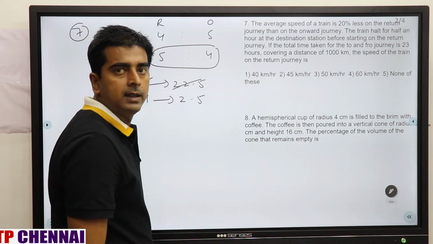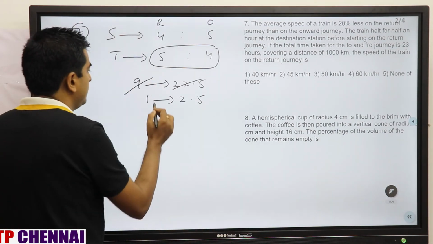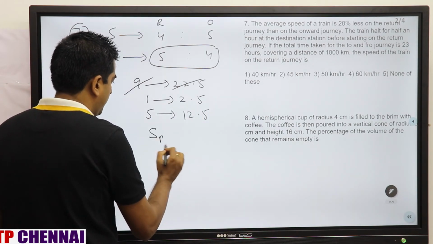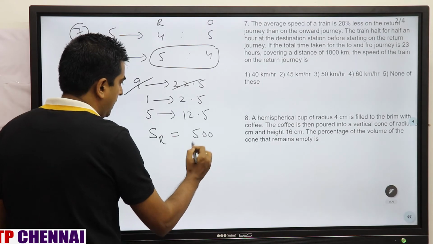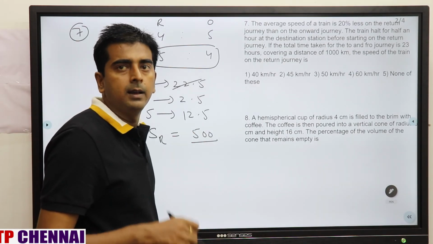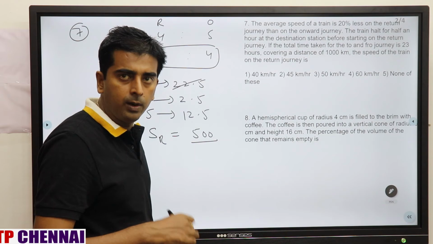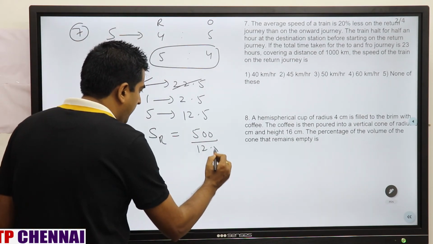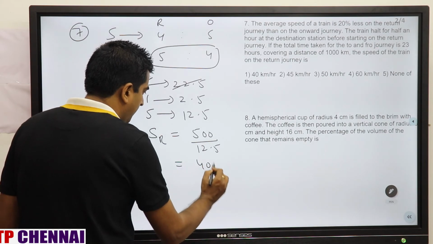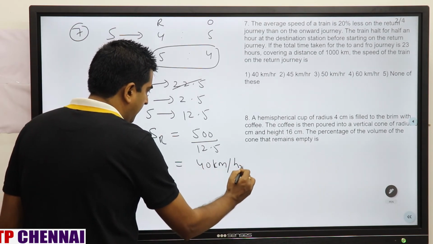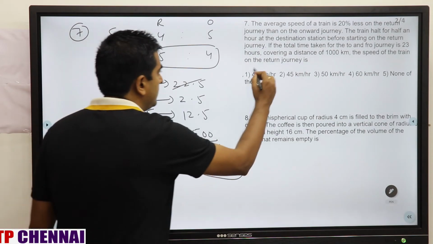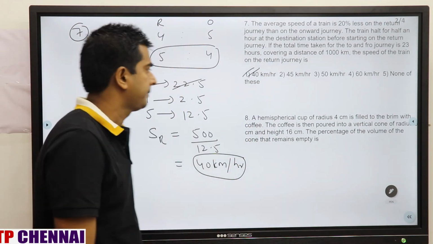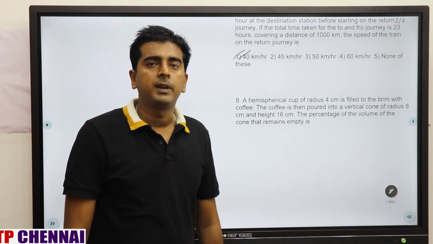Now what are they asking? Speed of the train on return journey. For that we will calculate time in return journey. So 5 parts is how much? 12.5. So for the return journey the distance is 500, because going and coming the train covers 1000 km. So individually 500 km divided by 12.5. What is the answer? 40 km per hour, which is nothing but the first option. Clear?